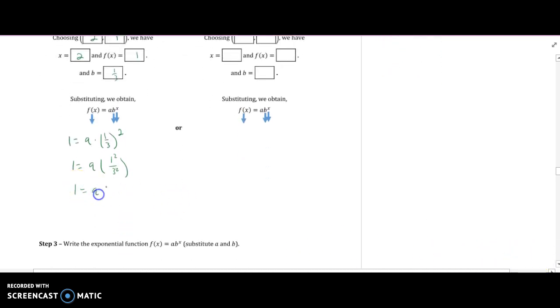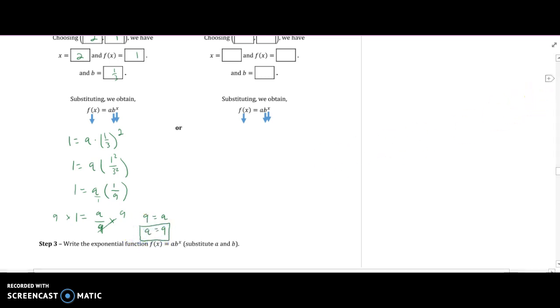1 equals a times 1 squared is just 1, 3 squared is 9. All right, now 1 equals a times 1 over 9 is just a. We can think of a as being over 1, so the a gets multiplied straight to the top. A times 1 is just a over 9. And now what do I have to do to both sides to solve for a? Just multiply by 9, right? So I get 9 times 1, that's 9, equals a, which is like saying a equals 9.